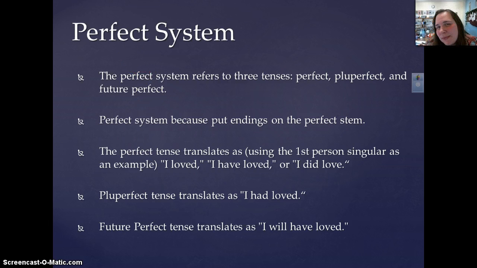Now the future perfect is something we don't really use too much in English. We do use it from time to time, but it's not very common. But think of it this way. By the end of this video, you will have learned the endings for the pluperfect and the future perfect, right? A completed action in the future.